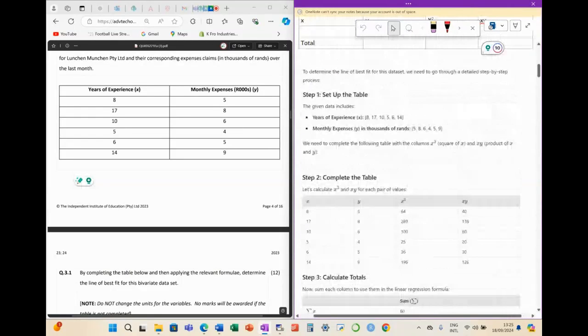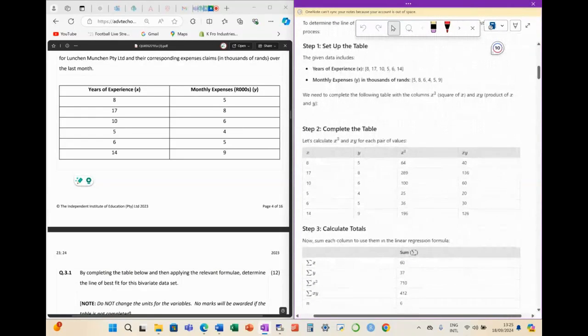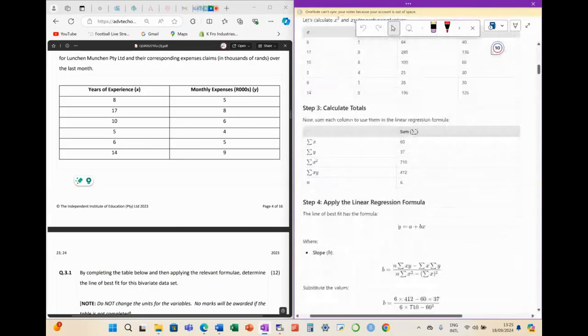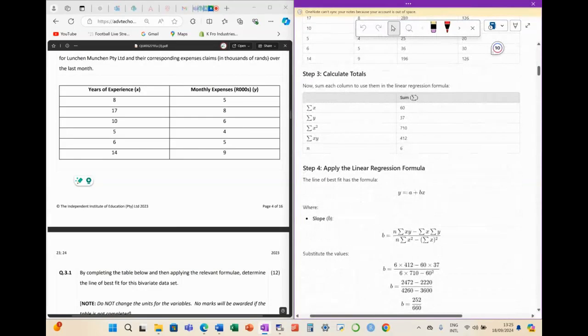Let's zoom in a little bit. So obviously, you've got your data. First thing that you want to do is get your summations of x, xy, and obviously y, and then x squared, and then obviously the number of variables we have, 1, 2, 3, 4, 5, 6. So there is our n.